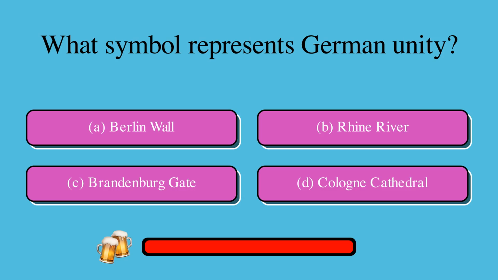What symbol represents German unity? Is it A, Berlin Wall, B, Rhine River, C, Brandenburg Gate, or D, Cologne Cathedral? The correct answer is C, Brandenburg Gate.